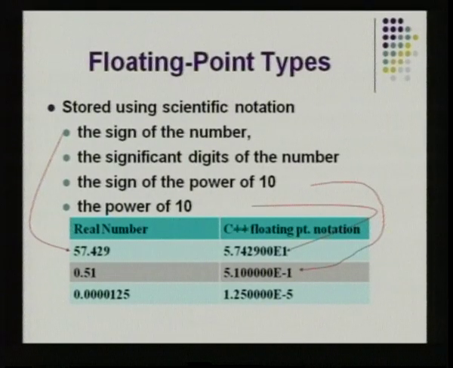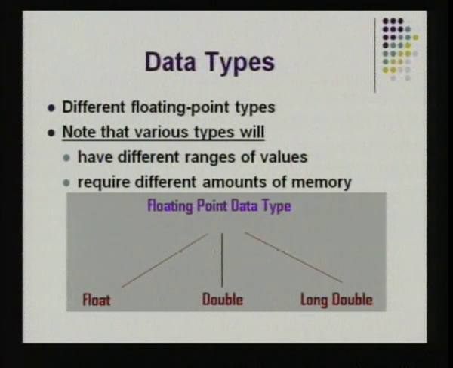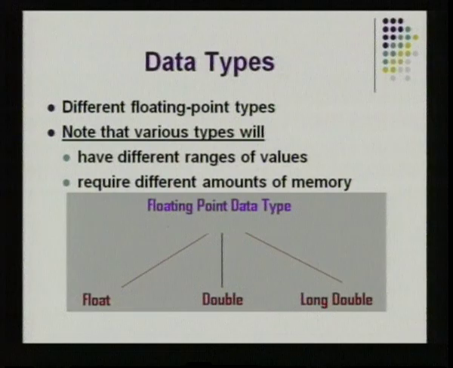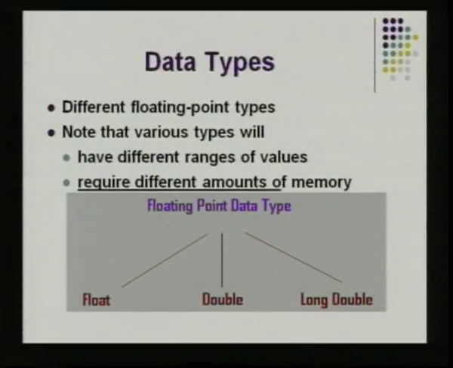And then you have the sign of the number. Here you have 57, which is a positive number. So, when you are representing it in the floating point representation also, it is having a positive sign. So, these are the types of floating point representations available in C++. This is also similar to the types we have studied in C. So, in floating point types, again you have three classifications. They can have different ranges of values, like we have short int and long int to represent short integer numbers and bigger integer numbers. Like that, in floating point also you have different ranges of values that can be represented, which require different types of memory.